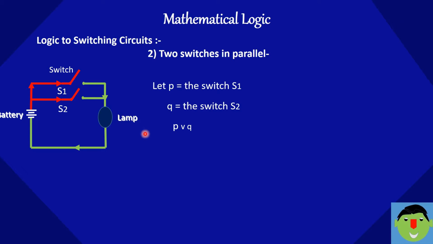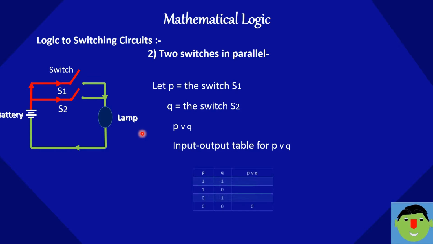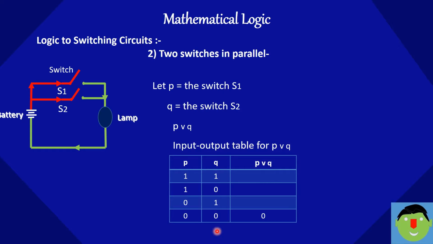So we can write P or Q, meaning either P or Q should be on, then only the lamp will glow. Now the input output table for P or Q. When both are off, the lamp will not glow, so it's 0.